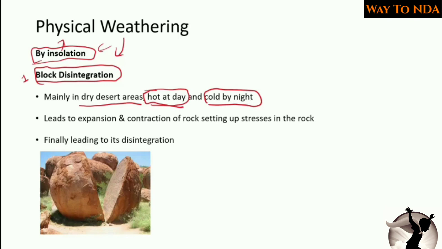When the sunlight is overhead and falling on the structures, they heat up quickly. But as the sun sets, they lose their heat very quickly. Because of this, at night it reaches below 0 degrees Celsius, and the change of diurnal temperature is very high.